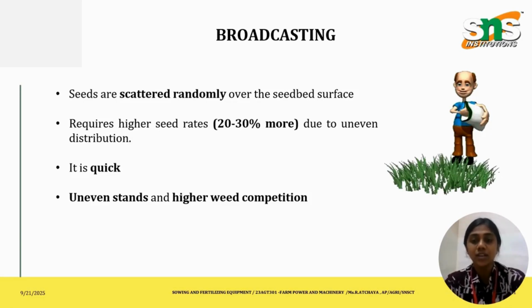It requires a higher seed rate that might be 40 to 100 kg per hectare. The depth is shallow, 1 to 2 centimeters, often covered by raking, and it is a quick method of sowing. It also has pros and cons. The pros are that it is fast, requires low skill, and is low cost.